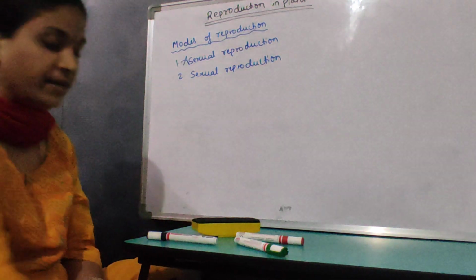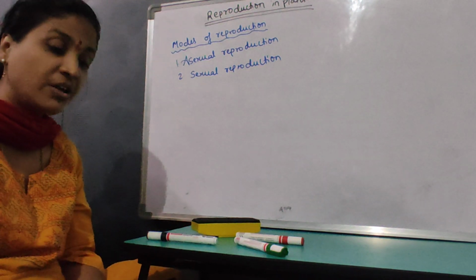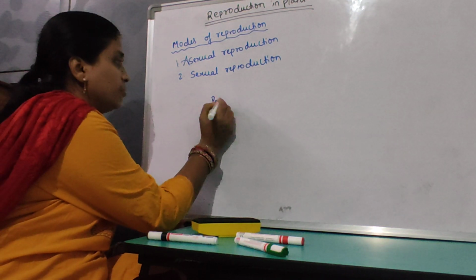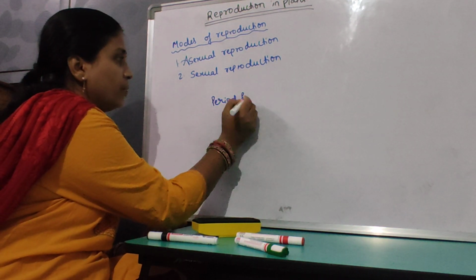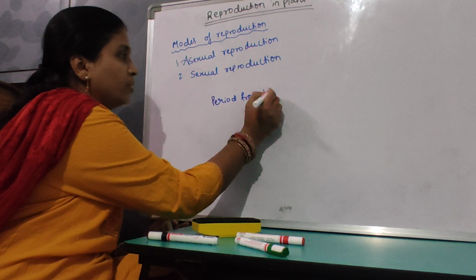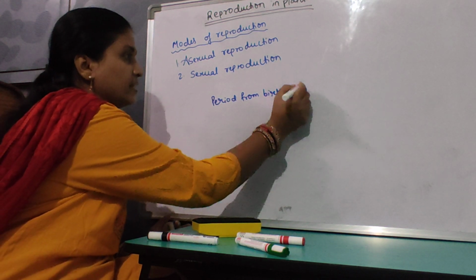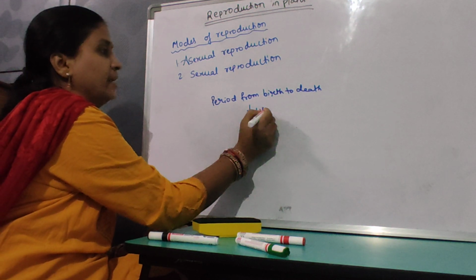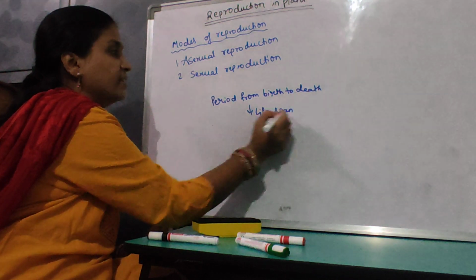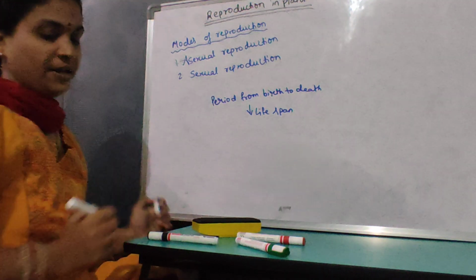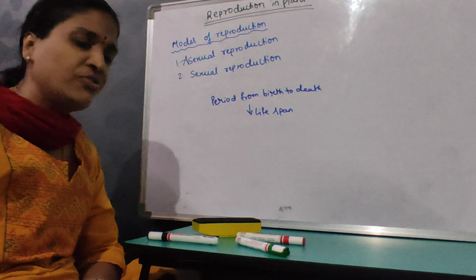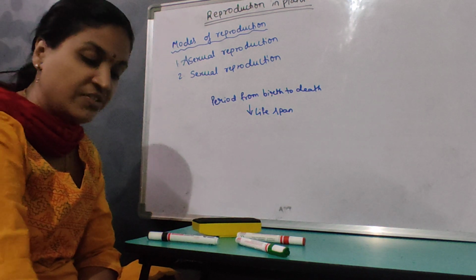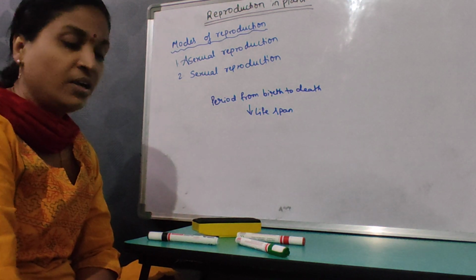And the period from birth to death of the organism is called as lifespan. The lifespan of different living organisms is different. Different living organisms are going to have different lifespans.